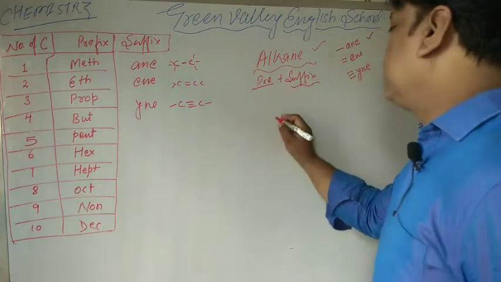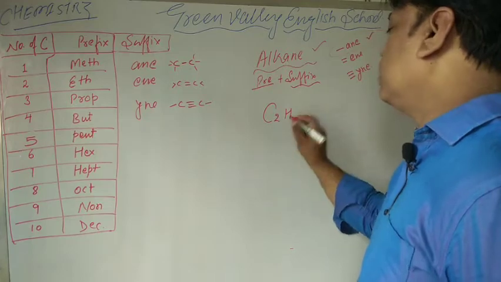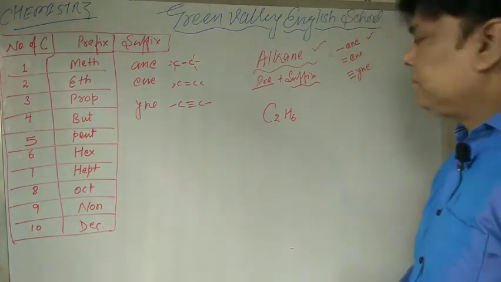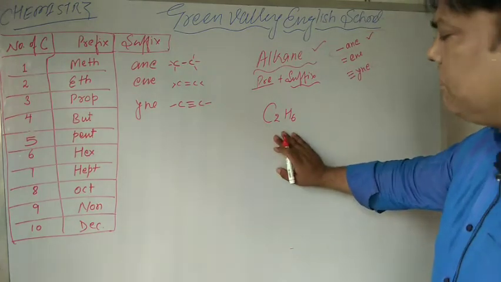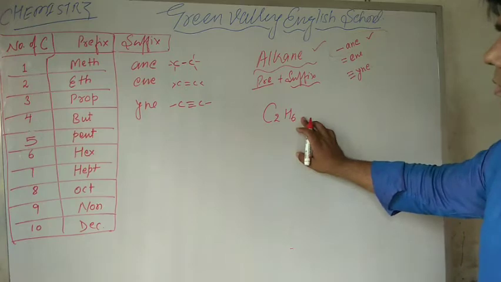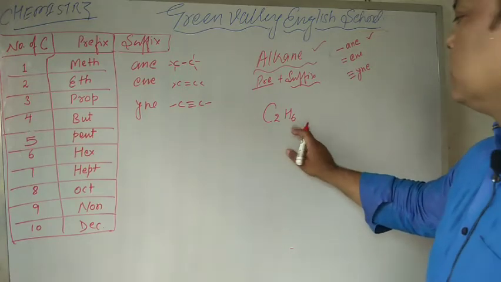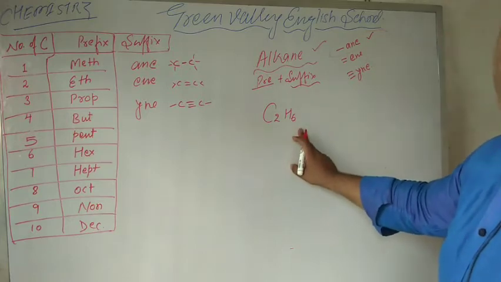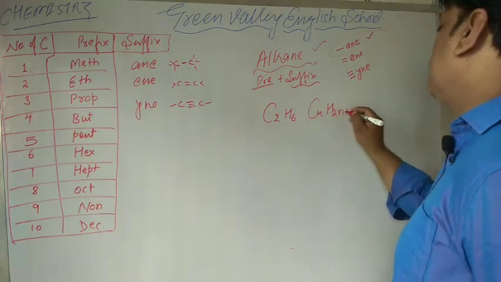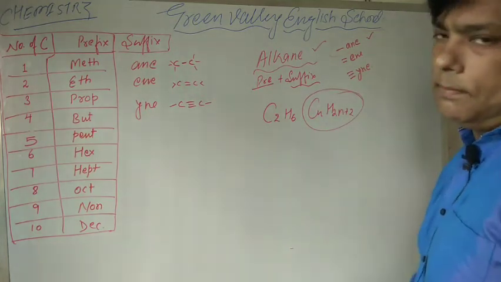Let us understand it with an example. C2H(2×2+2), that is C2H6. Now, what is the name of that compound C2H6? The hydrogen is 2 times the carbon plus 2. This formula CnH2n+2 is followed by that compound.